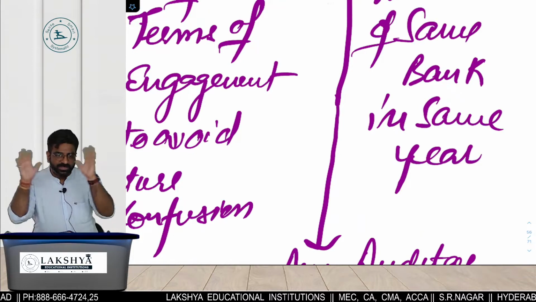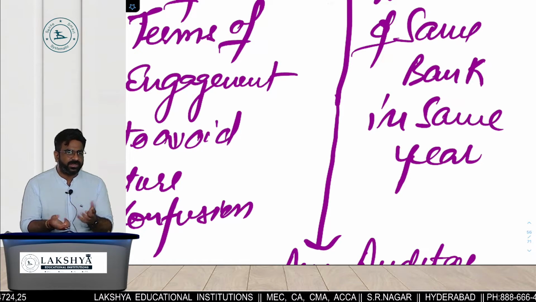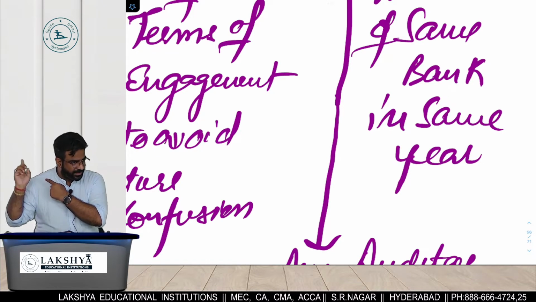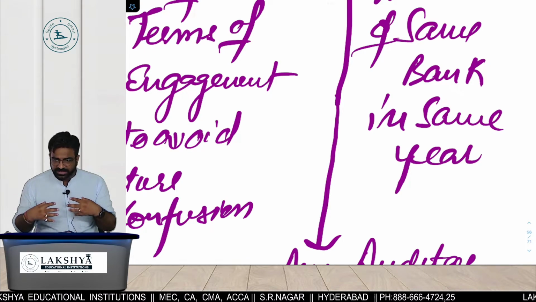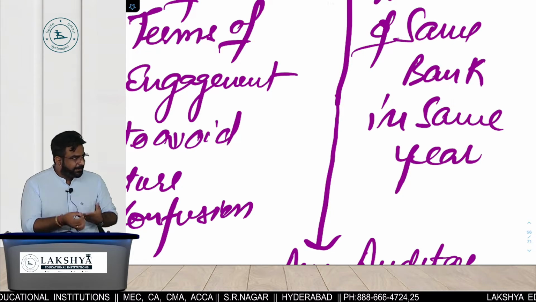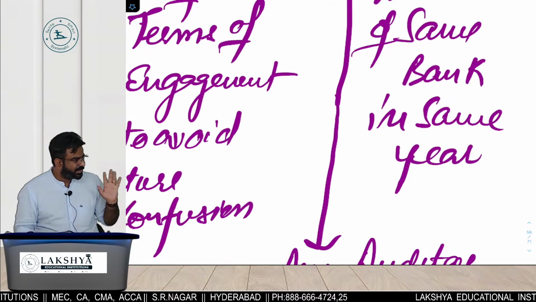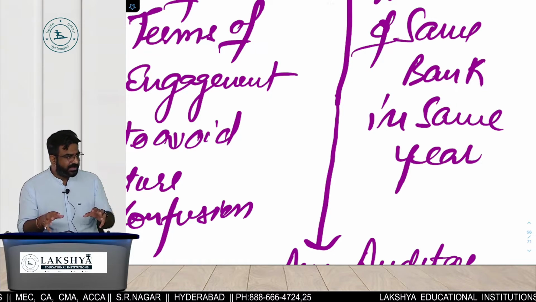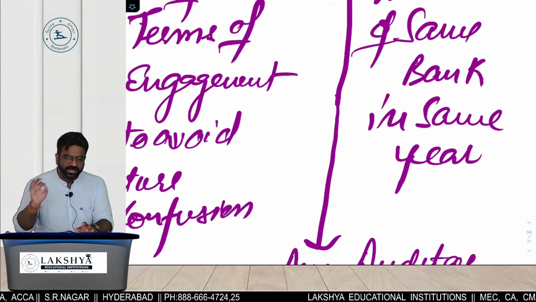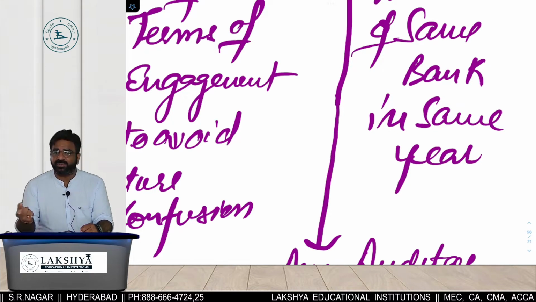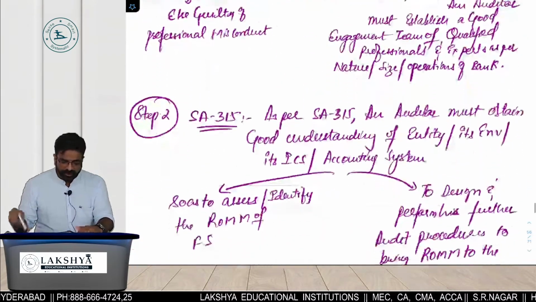So tell me the 6 initial considerations. Step number 1 over. Tell me the 6 steps. भाई मैंने 811 follow किया. What is 811? I communicated with which auditor? Previous auditor. Then I followed 220. What is 220? I will maintain my quality control, efficiency and effectiveness. Then indebtedness declaration. Then 210. Both understand each other's terms and conditions to avoid future confusion. Then fifth में audit engagement team of good professionals and experts according to the nature, size and operations of the bank. And last में but not the least, the internal auditor of the bank cannot be the statutory auditor of the same bank in the same financial year. Step 1 में कोई doubt है? No doubt. अभी अपन आएंगे step 2 में.